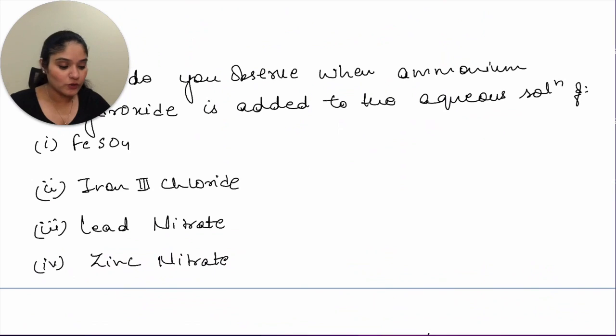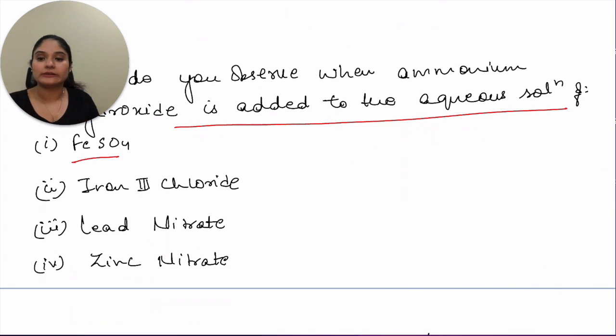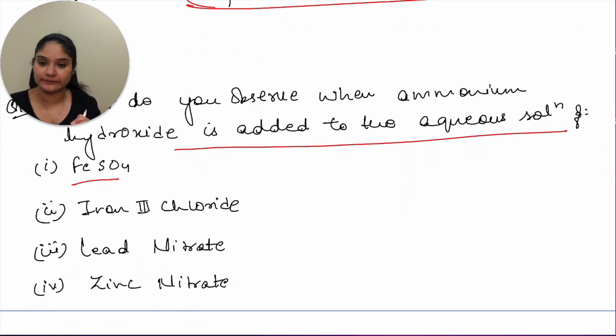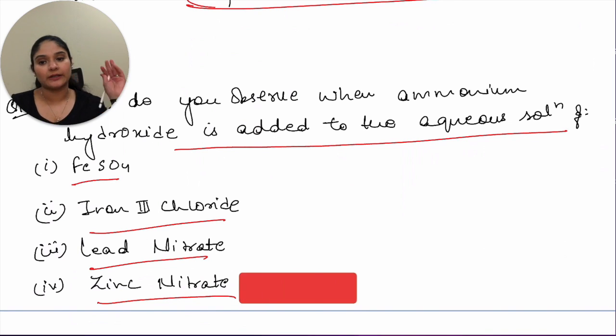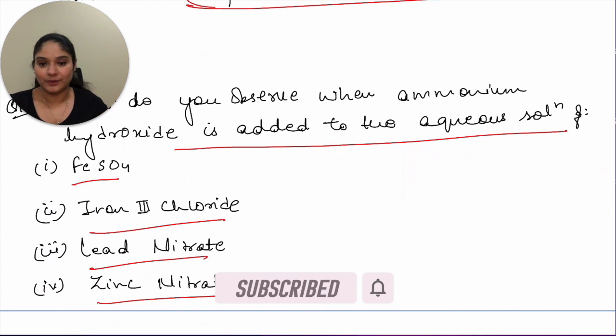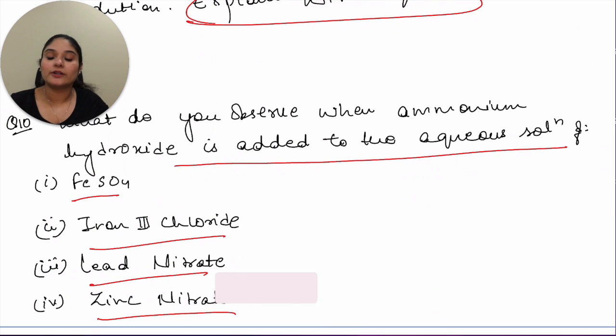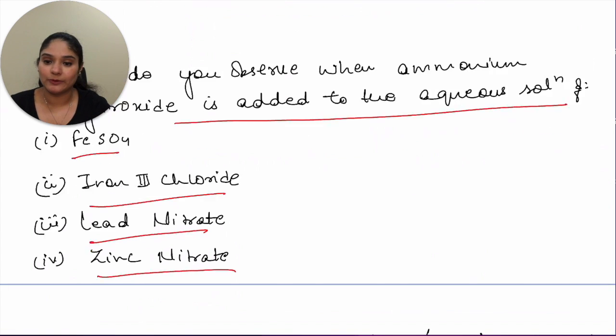Now, what do you observe when ammonium hydroxide is added to the aqueous solution of ferrous sulfate? In this, you just have to mention the color of the PPTs that you're getting. Then iron 3 chloride, lead nitrate, zinc nitrate. So white gelatinous PPT, reddish brown PPT, dirty green PPT, all of that you have to mention here. Those will be your observation, but make sure that you write them very properly, that when this and this are reacting, we'll get this colored PPT. Underline the color of the PPT, please. That will be your observation.